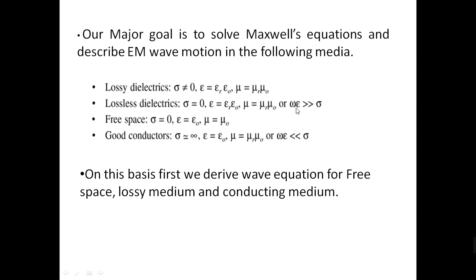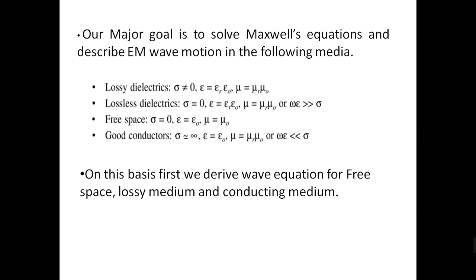Lossless dielectrics means omega epsilon is always greater than conductivity. For free space, the conductivity is 0, permittivity is epsilon naught, and mu is equal to mu naught. And for good conductors, the conductivity is infinite, epsilon is equal to epsilon naught, mu is equal to mu naught, or omega epsilon is always less than conductivity. So on this basis, first we derive the wave equation for free space, lossy medium, and conducting medium.